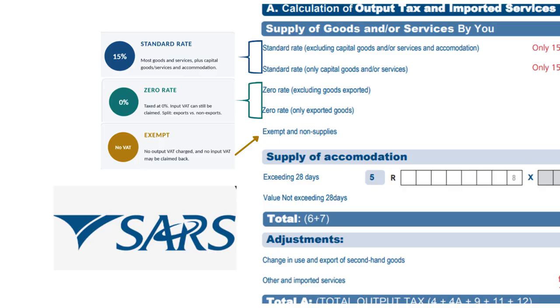Remember, standard rated supplies are taxed at 15%, such as machinery and equipment. Zero rated supplies are taxed at 0%, but still allow input VAT claims, such as fuel. And exempt supplies have no VAT charged and no input VAT claim, such as residential accommodations. These three categories are exactly what determine how each figure gets entered on the VAT 201 form.